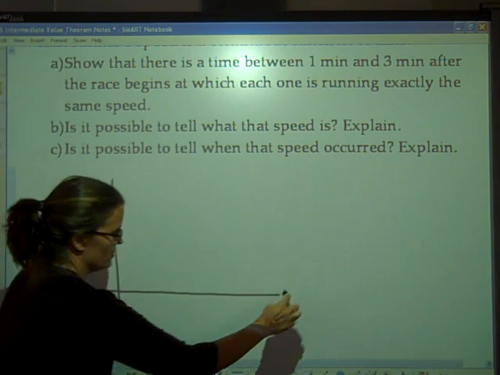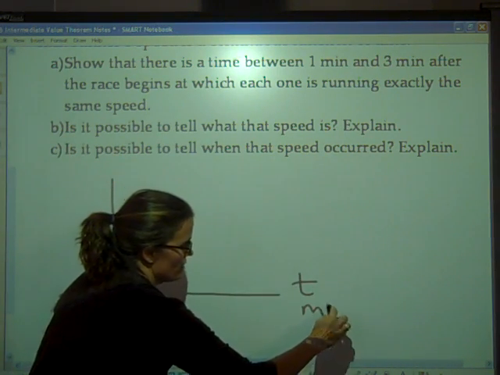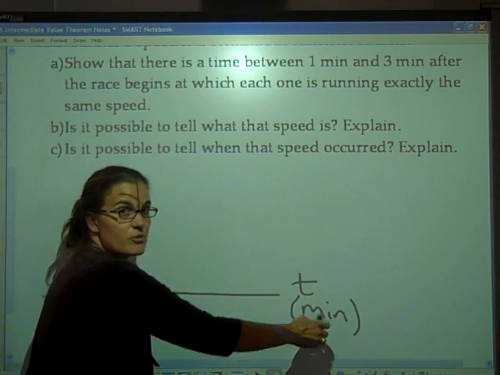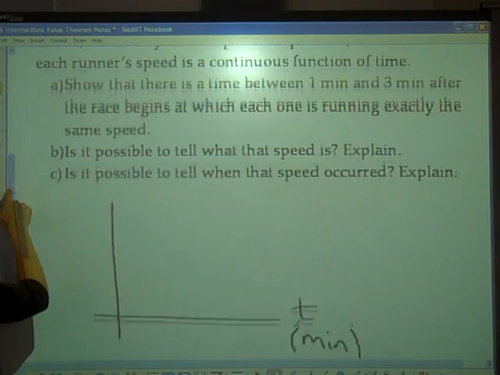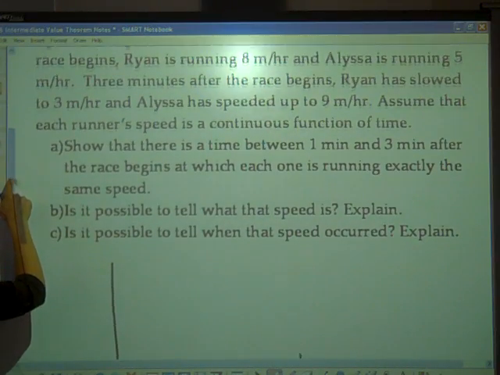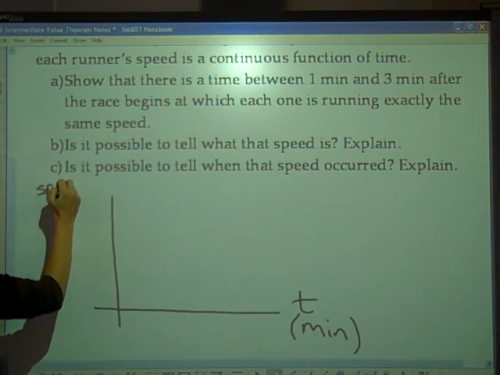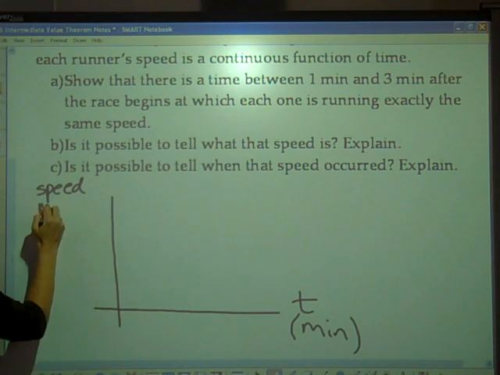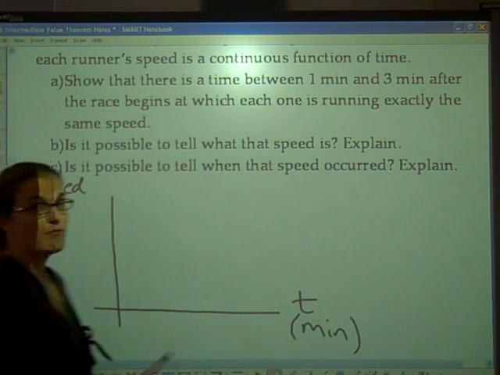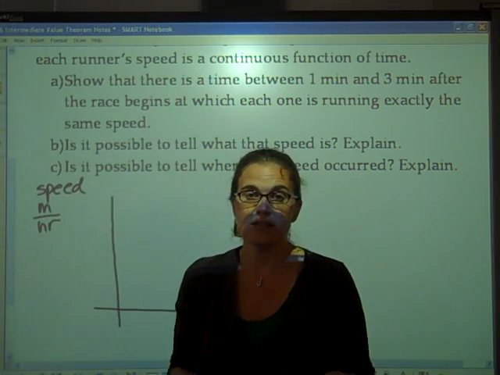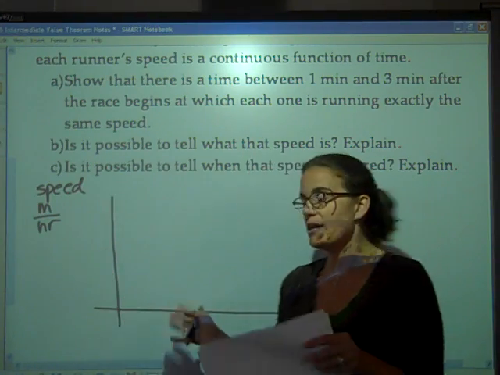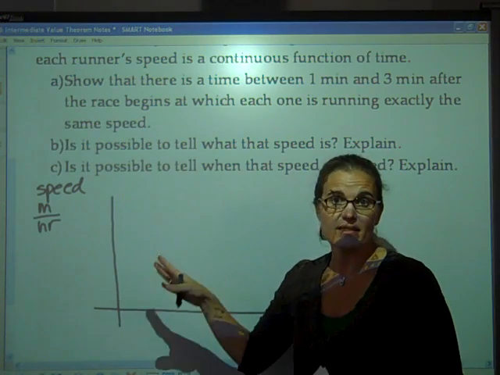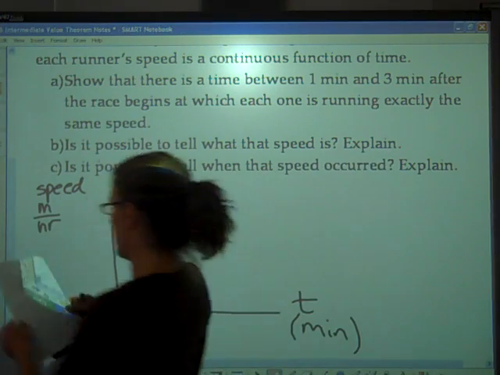What I'd like you all to do on this problem, I know it might feel weird because the time is in terms of minutes, and their speed or velocity was in miles per hour. Fortunately, on this problem we are not going to be doing any sort of definite integral, so we don't need to worry about multiplying those two units and having those units cancel. So it's okay that they don't match for this particular problem.